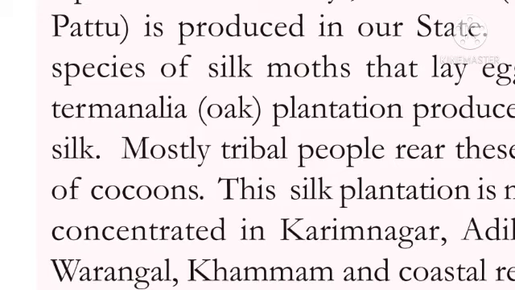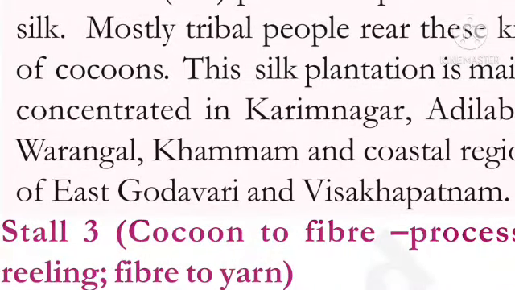Rearing means here growing, remember. This silk plantation is mainly concentrated in Karimnagar, Adilabad, Warangal, Khammam and coastal regions of East Godavari and Visakhapatnam. Okay, they are collecting this type of silk from them.